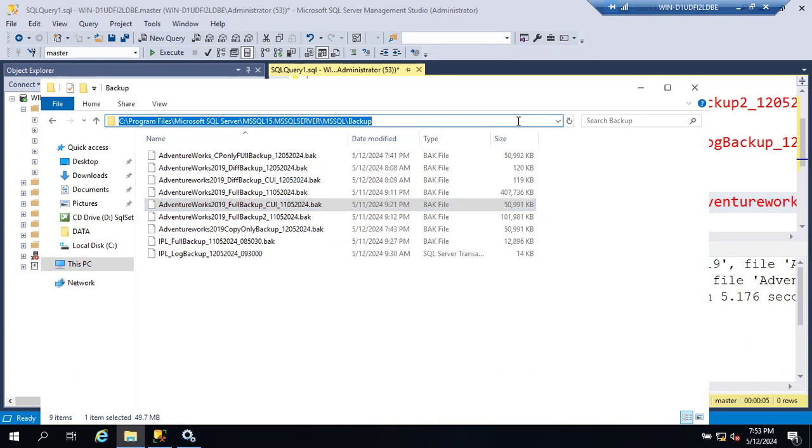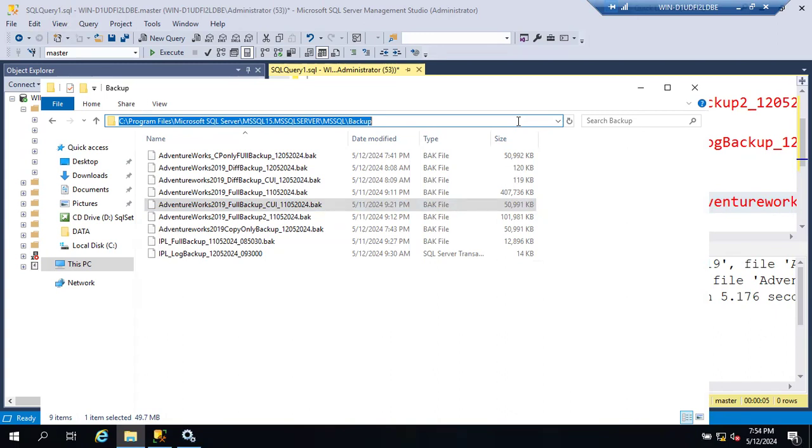So that's why there is a concept called shared path. I mean to say, you can take the backups to a network path. You can keep the backups in the same server, or in a separate server, or in the cloud also. So in such scenarios, if they are asking where you are taking backups, tell them that we are taking backups to the local server, to the local drives only.